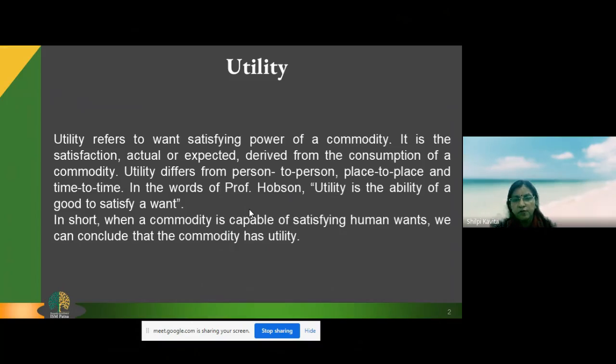Utility is the ability of a good to satisfy a want. In short, when a commodity is capable of satisfying human wants, we can conclude that the commodity has utility. So everyone has their own utility. Every individual has a certain utility. One thing may be of utility for me, but that thing might not be of utility for others. Non-vegetarian people will have utility for chicken, mutton and all. But for vegetarian people, it hasn't got any utility. So utility is a subjective term.